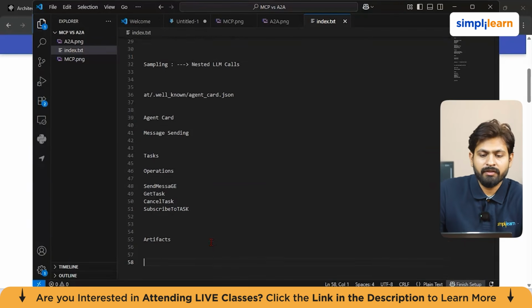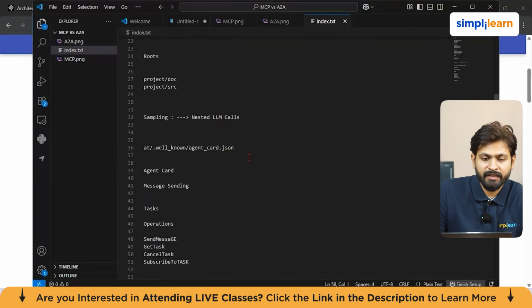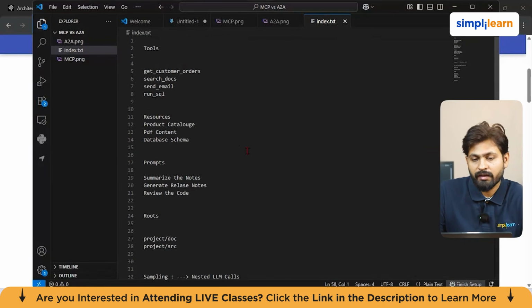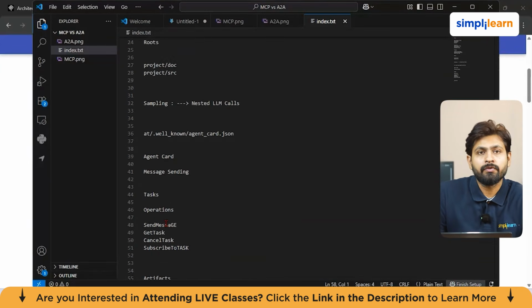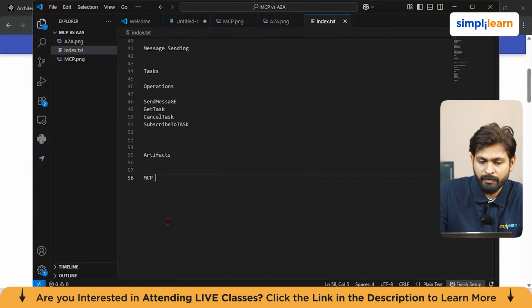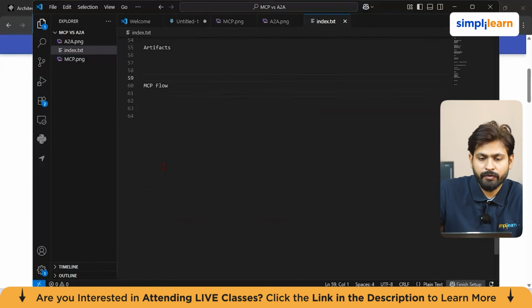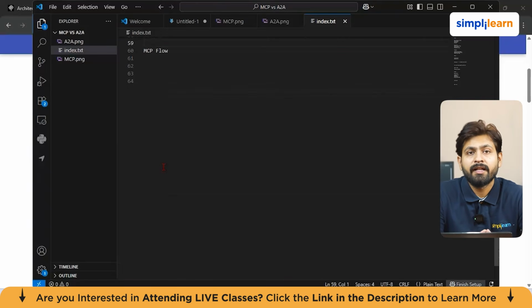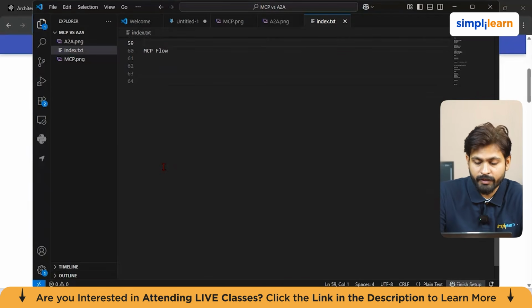Now, this is the overall architecture of what the agent-to-agent protocol includes, or what the MCP protocol includes. If I talk about the MCP flow, you can think about it in such a way that a user is talking to an AI app.